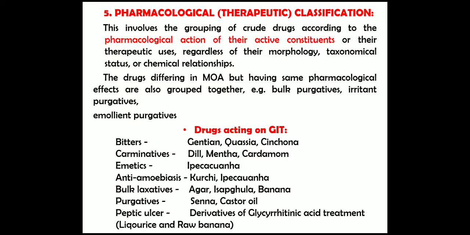First, we will see the drugs acting on the GI tract. First, bitters, for example gentian, quassia, cinchona. Then carminatives, for example dill, mentha, cardamom. Then emetics, for example ipecacuanha. Then anti-amoebiasis, for example kurchi and ipecacuanha. Then bulk laxatives, for example agar, isabgula and banana. Purgatives, for example senna and castor oil. Peptic ulcer: derivatives of glycyrrhizinic acid.